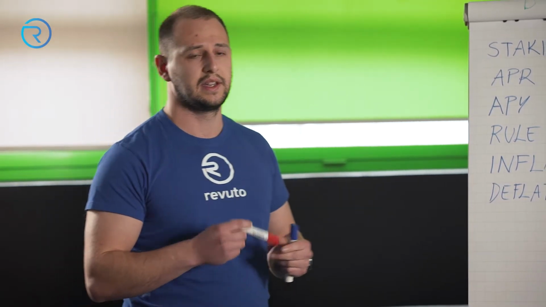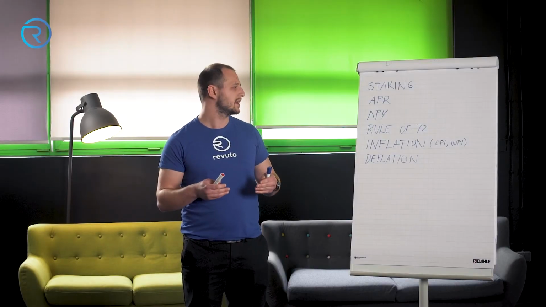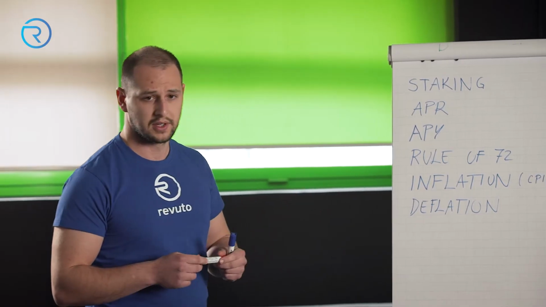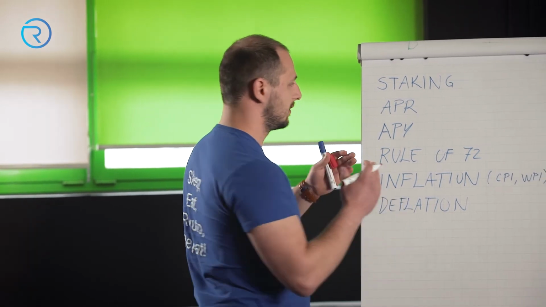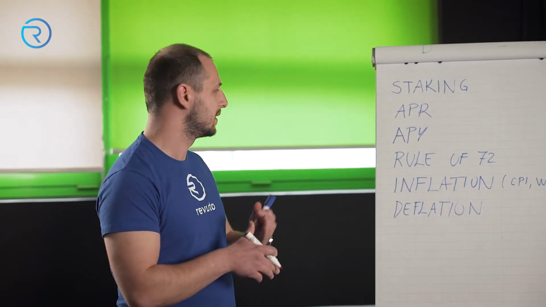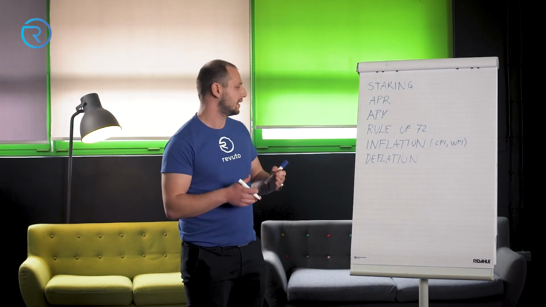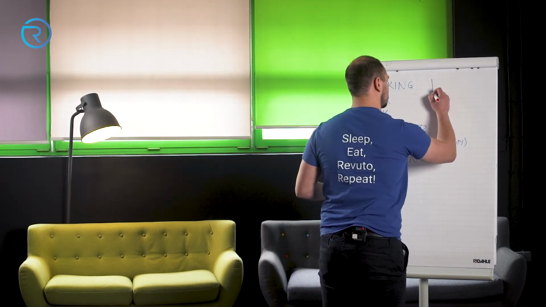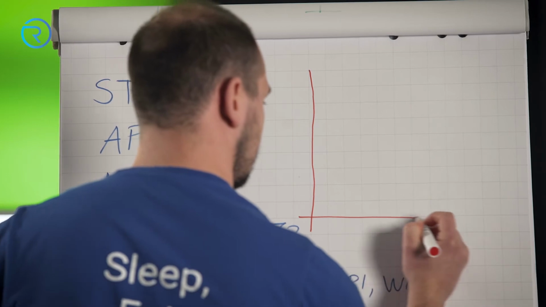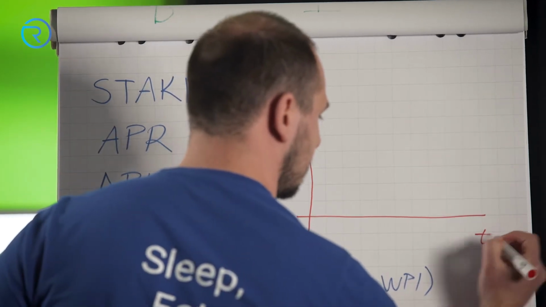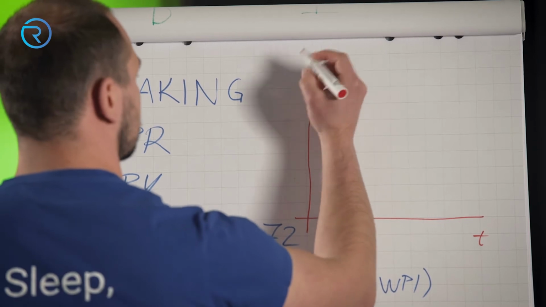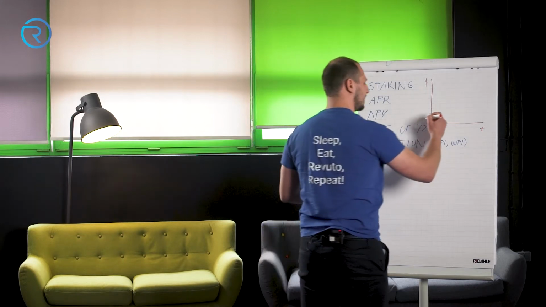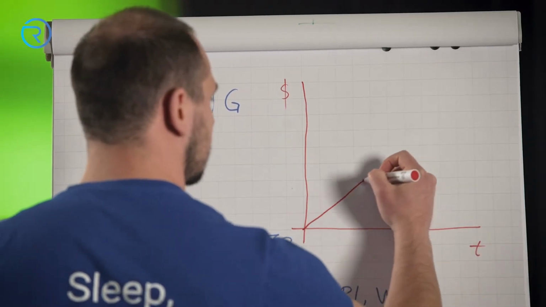APR is linear, so it is easily predictable and it is defined before a stake is confirmed. I will also draw a chart. We have 2 dimensions. One is the amount of funds we have designated into a staking pool, and the other dimension is time. So here we have time, and here is the amount of money, or the funds. With APR we have linear growth.